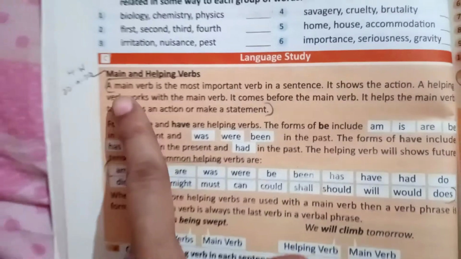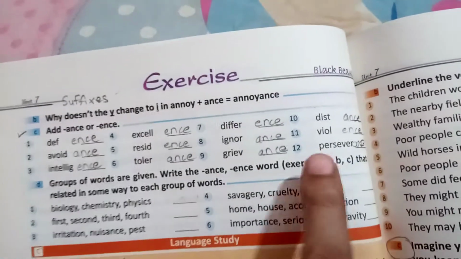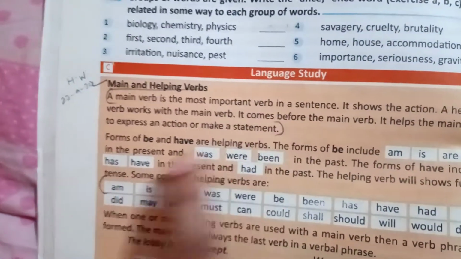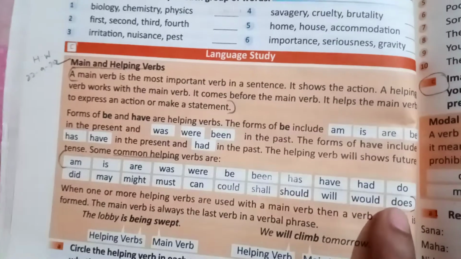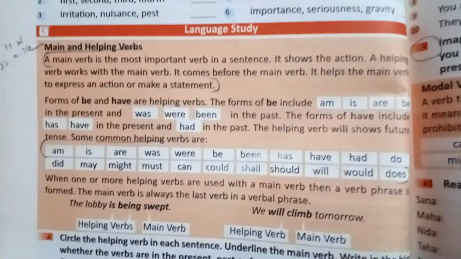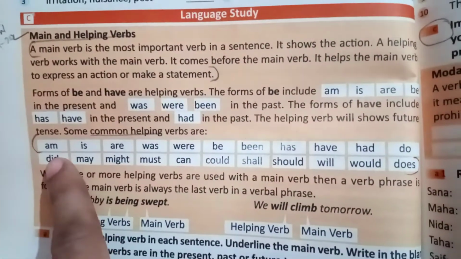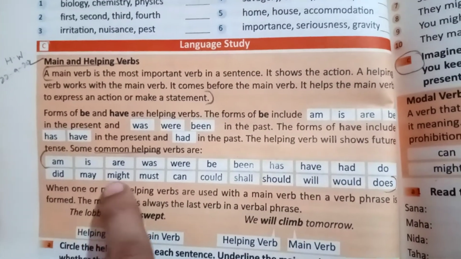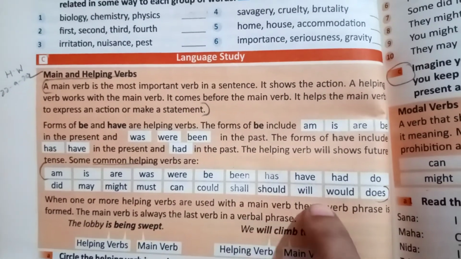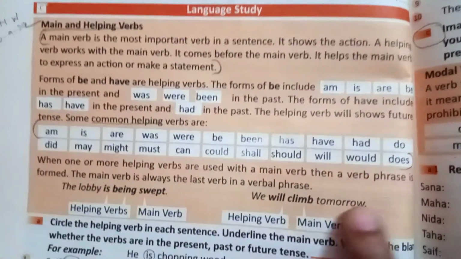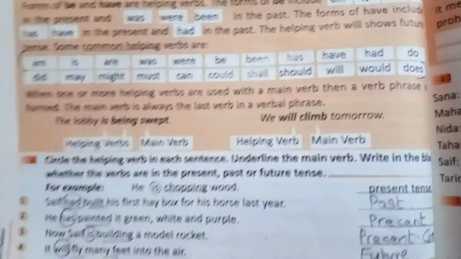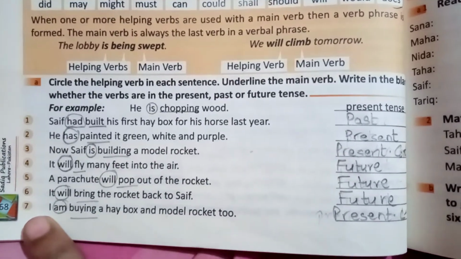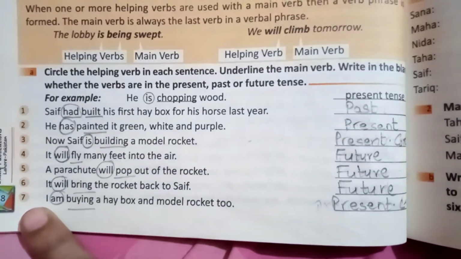You will do this work in your copies. You will copy down the definition of main and helping verbs from here till here, and the examples of the helping verbs from here till here. You can see the helping verbs: am, is, are, was, were, be, has, been, have, had, do, did, may, might, must, can, could, shall, should, will, would, does. They are all helping verbs. Now let's do this exercise. You will better understand how to use helping verbs and what the helping and main verbs are.